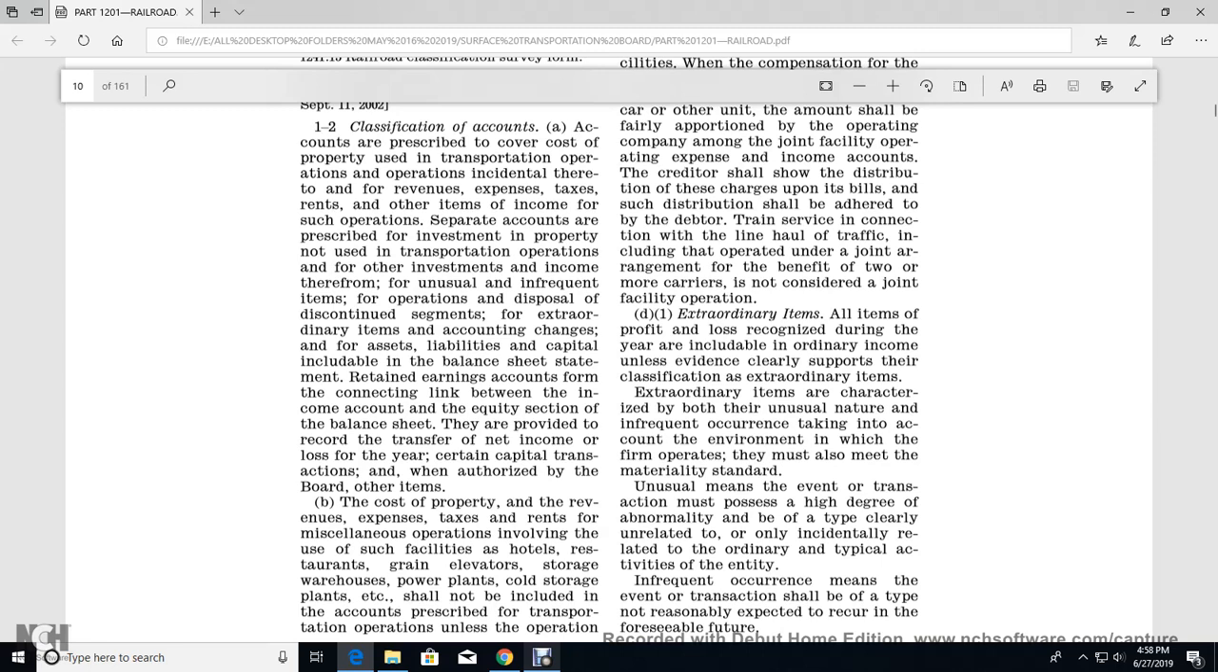Liability and capital accounts include all the balance sheet accounts. The retained earnings accounts form the link between the income account and the equity section of the balance sheet, providing a record of the transfer of the net income or loss of the year, with certain captions for transactions authorized and other items.